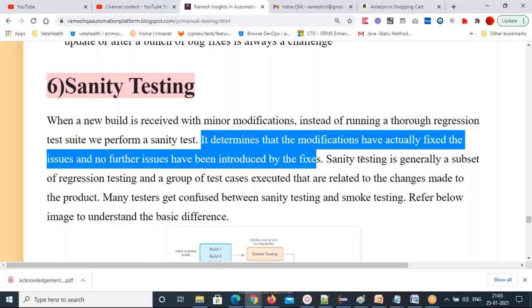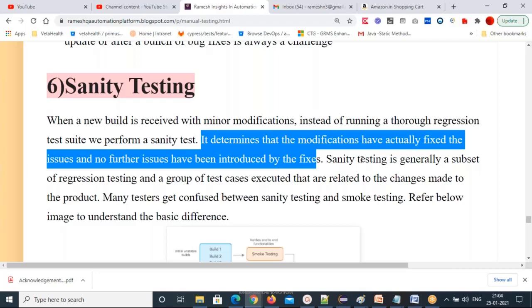Sanity testing is generally a subset of regression testing, a group of test cases executed that are related to the changes made to the product. For example, you filed a bug in the add to cart page, and they fixed the bug in that area and sent a build to the testing team. Again, you cannot test the entire application, right? It's not possible.